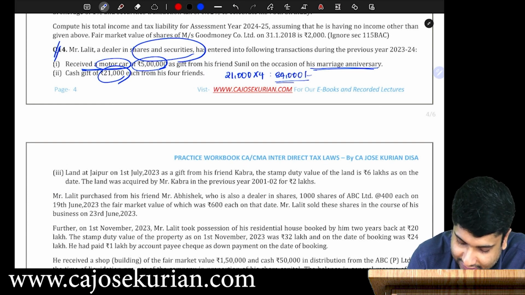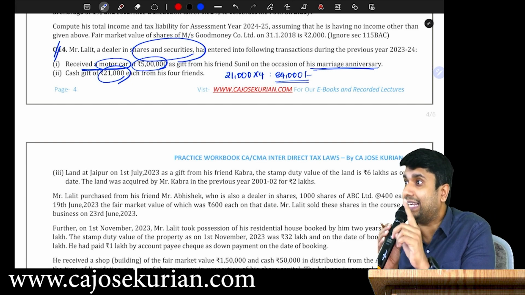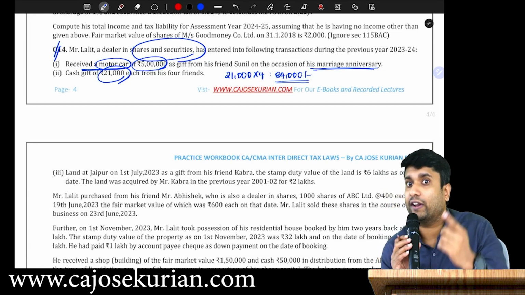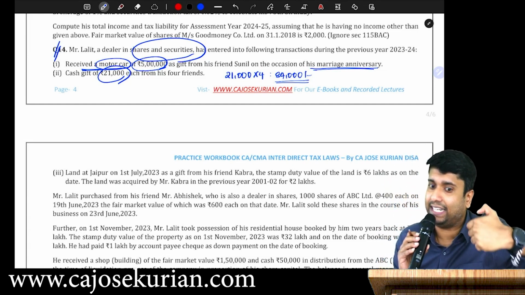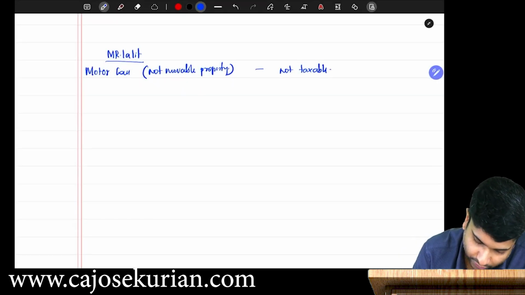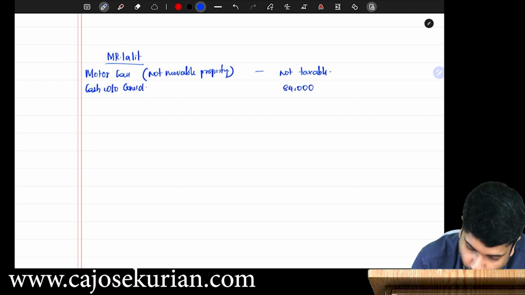You tell me whether it is taxable or not taxable. Of course taxable, because in the case of money it is aggregate. Are you with me? Not from one to one. All together, if your receipt in a year exceeds 50,000, you have to pay taxes. So here, that 21,000 into 4, cash, without consideration, 84,000 shall be fully taxable. Are you all with me?